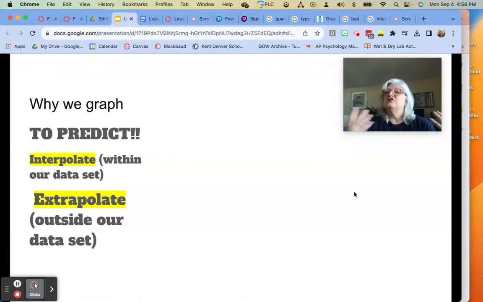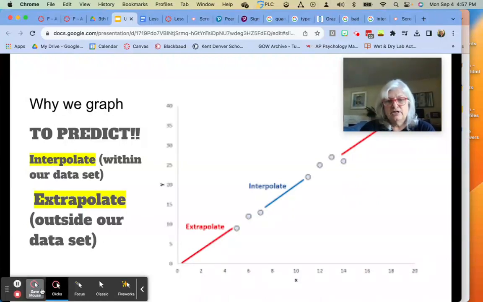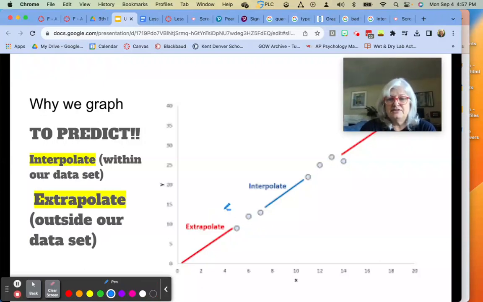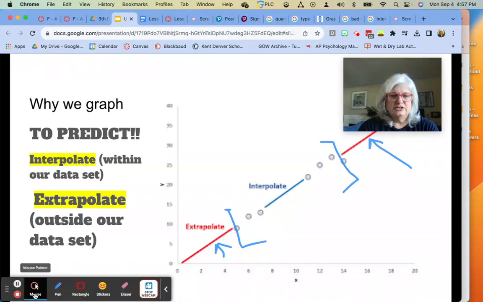Most often what we do is we extrapolate, and extra means outside of, okay? And so that is when we're basically going to extrapolate outside of our data. So if you look at this little diagram here, if this right here is my data, so I collected these, looks like 7 points, okay? So my data is in that range. If I predict anything within this range, that's interpolating. But if I predict something outside of my data using that line of best fit or that trend line, we call that extrapolating. So let's try a little practice just to see how you're doing.